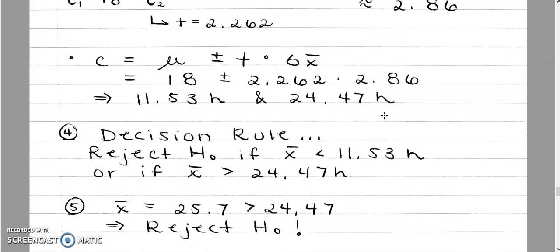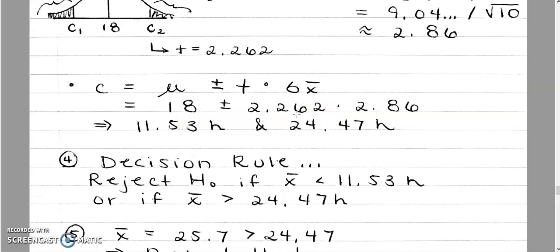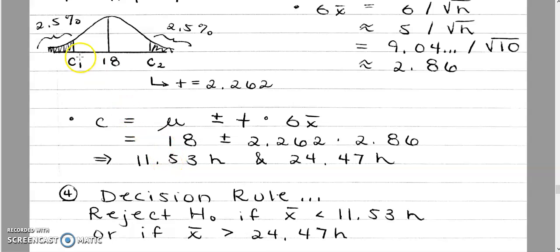All of this gives me 2 numbers because I'm doing 18 plus 2.262 times 2.86, and I'm also doing 18 minus this calculation right here. Gives me 2 numbers, okay? What do those 2 numbers mean? The 11.53 is my critical number to the left, and my 24.47 is my critical number to the right. If I am in those zones right here, it's like saying that my 18 hours here is exaggerated. It shouldn't be considered the real average because I am in the 2.5% exception on each side.